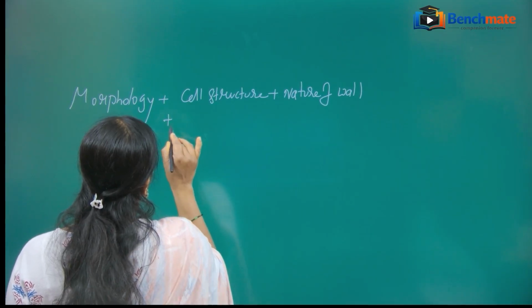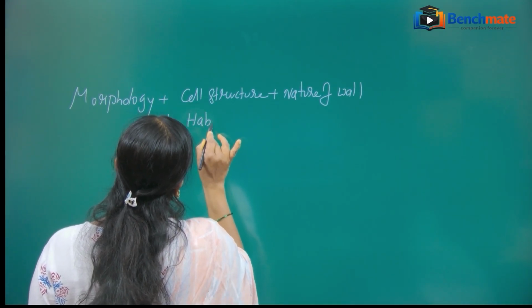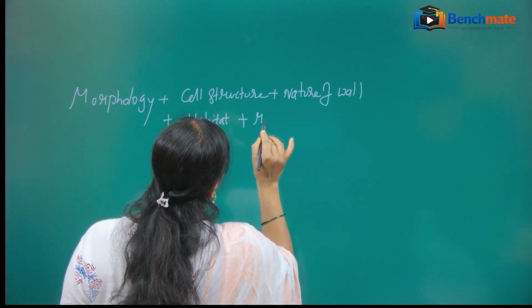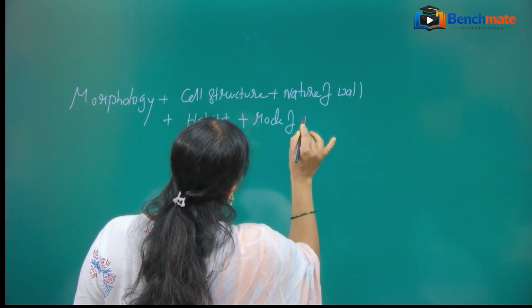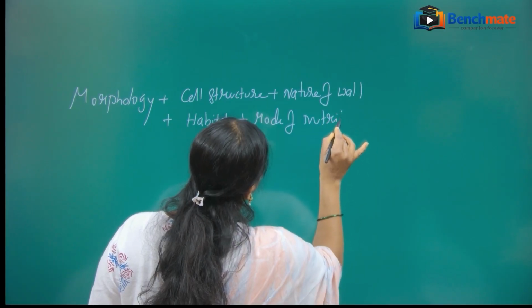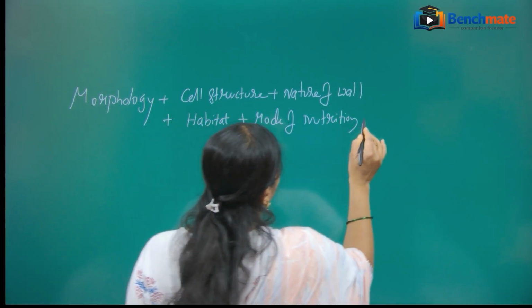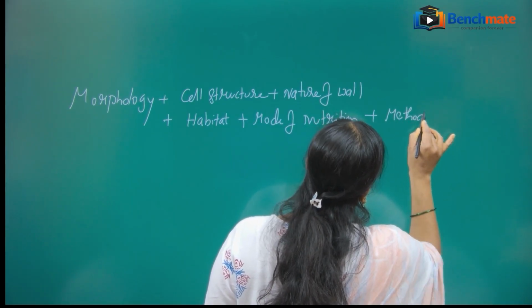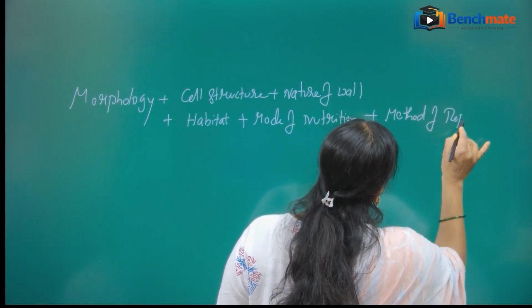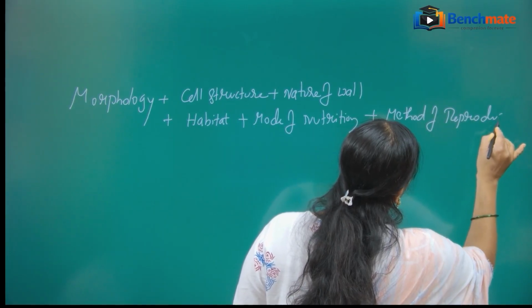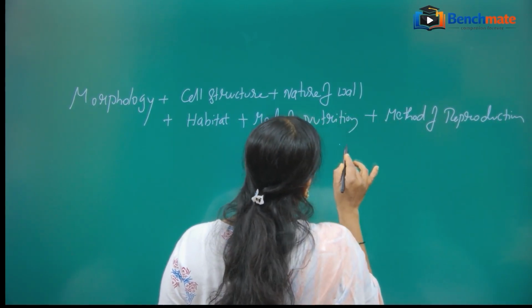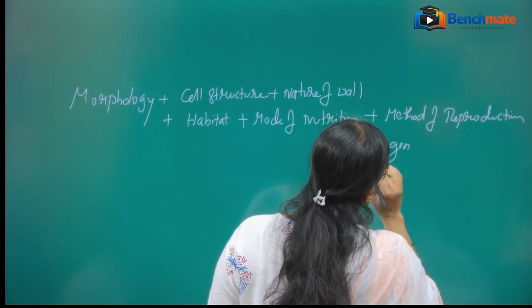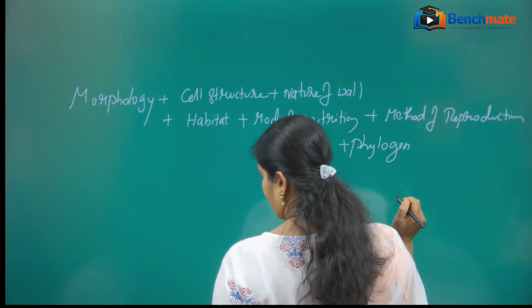then habitat, the mode of nutrition, method of reproduction, and then phylogenetic or evolutionary relationship.